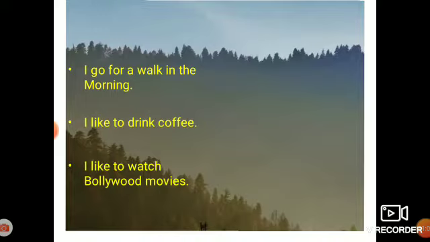Very good. So in the first sentence, the verbs are go and walk. In the second example, the verbs are like and drink. And in the third sentence, the verbs are like and watch. So verbs play an important role in identifying the time or tense. In today's lesson, we will see how these verbs help us understand which type of tense it is.